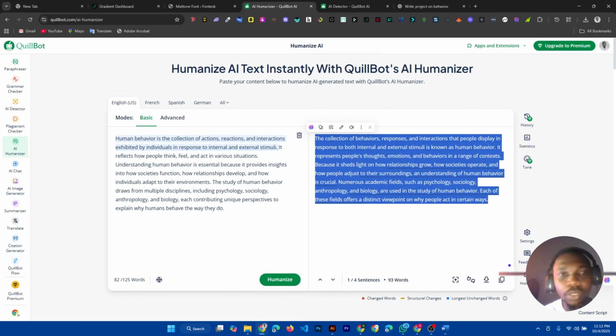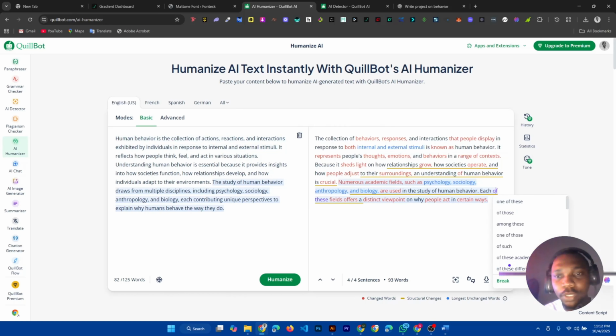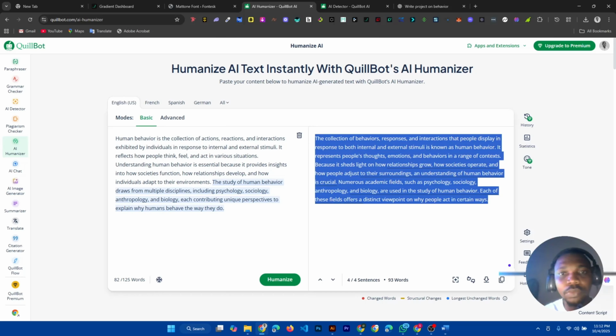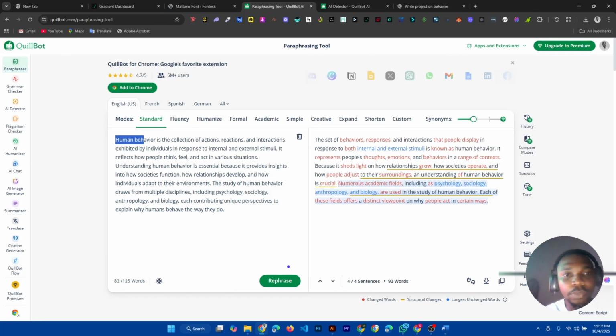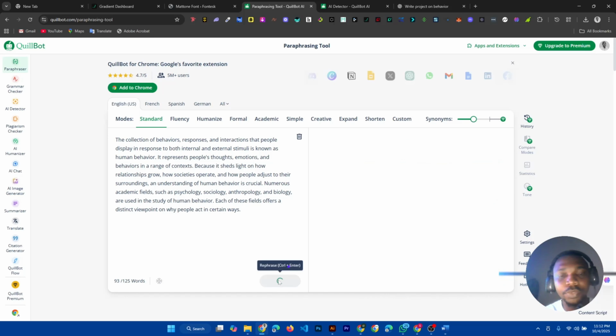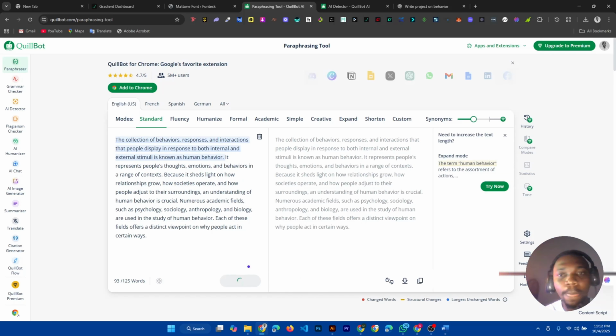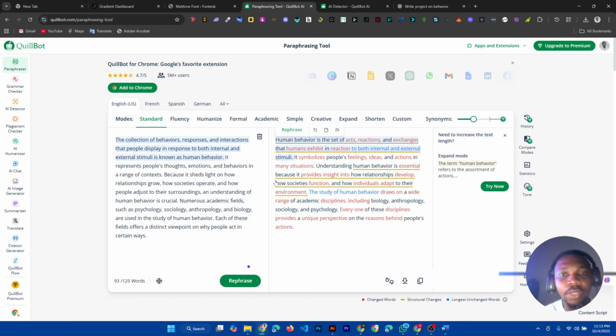You can still go further. After humanizing, you can copy this particular text and paraphrase it. So you're going to go to paraphrase. Here you can make the text more fluent, and you can change some things: formal, academic, simple, creative, expansion.